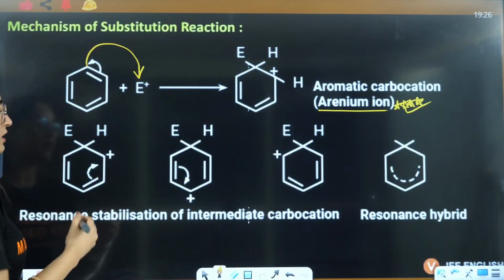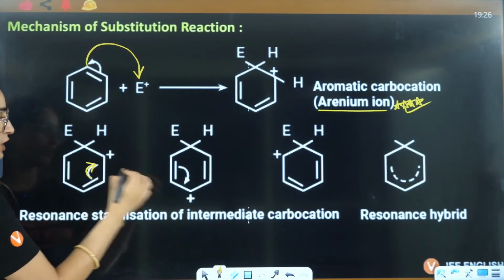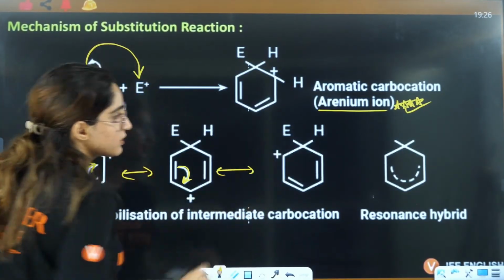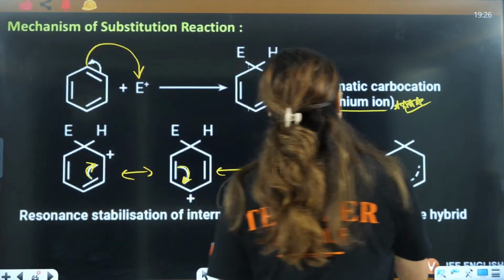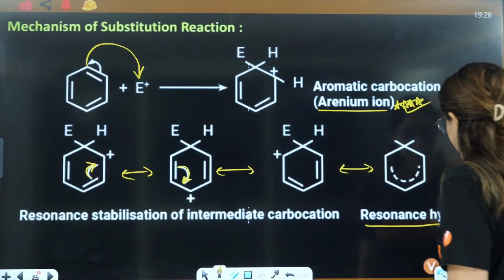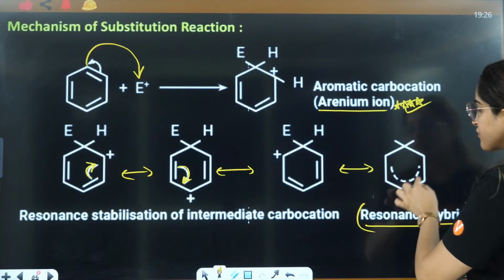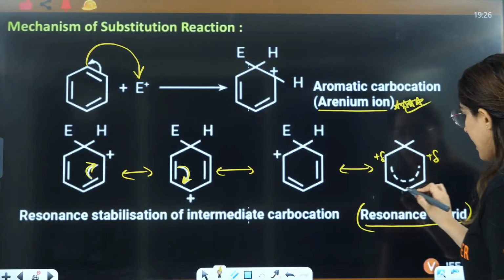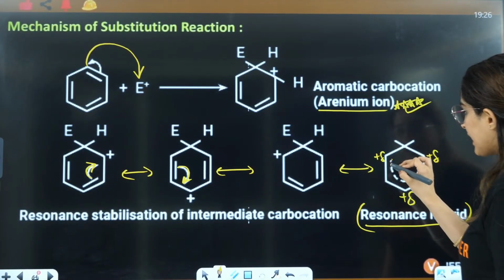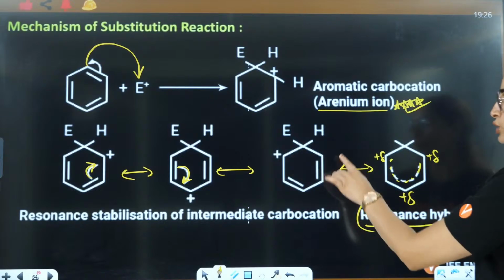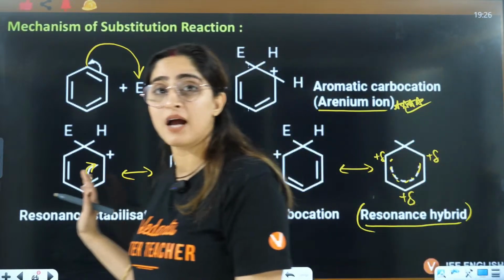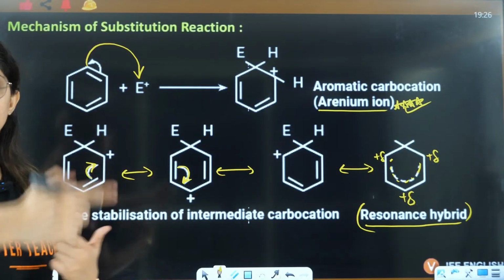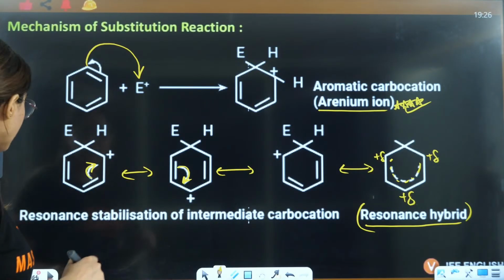Now you will see resonance here, this pi bond will shift here, you will have positive here, this pi bond will shift here, you will have positive here, right? That means it is going to give you a resonance hybrid where positive charge is shifting here, here and here, right? Positive charge is shifting on the ortho and para positions, and the double bond is also revolving here, right?